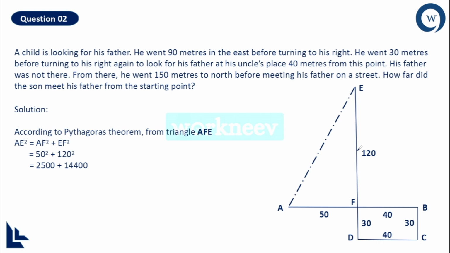But you don't have to take it like this. You can directly take 5 square and 12 square. You will get 169, right? But right now you have two additional zeros. Forget about it. What is the square root of 169? It is 13, and then add a 0. You will get 130 meter is the distance between his initial point and the final point.